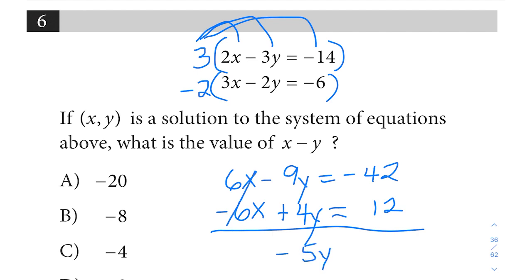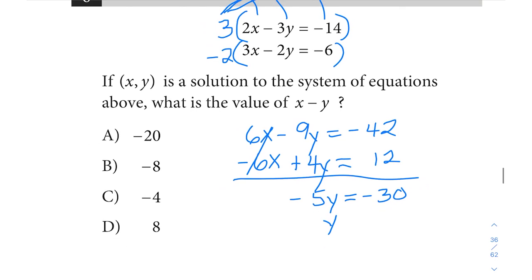That'll leave us with negative 5y equals negative 30. And we divide by negative 5, and we'll get y equals 6. Now, once you have that, you can plug that in for either equation. So it doesn't really matter which one you pick here.